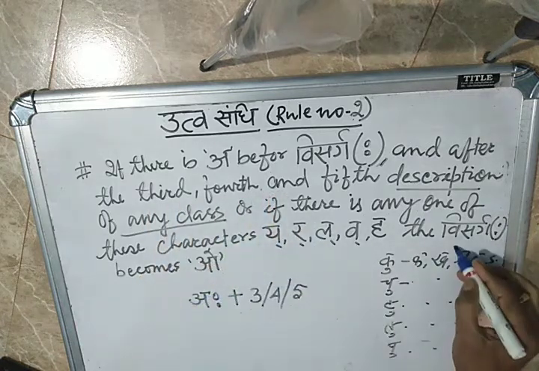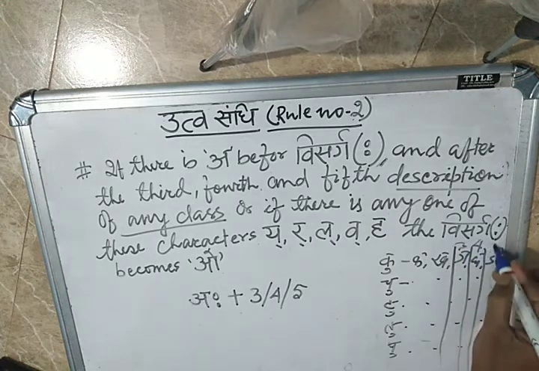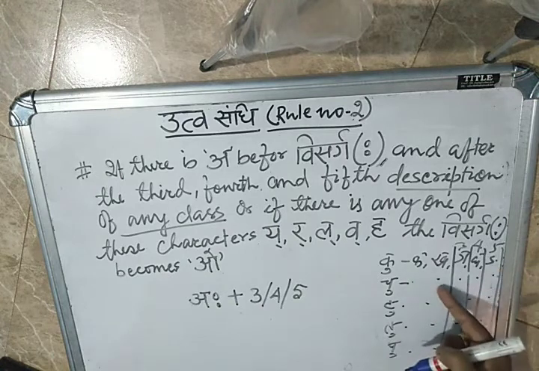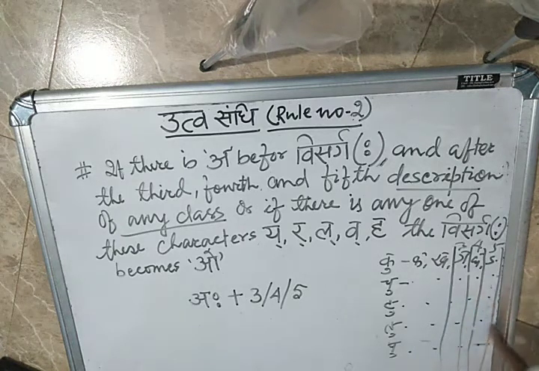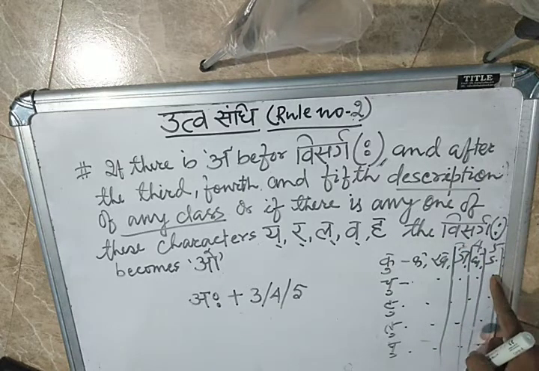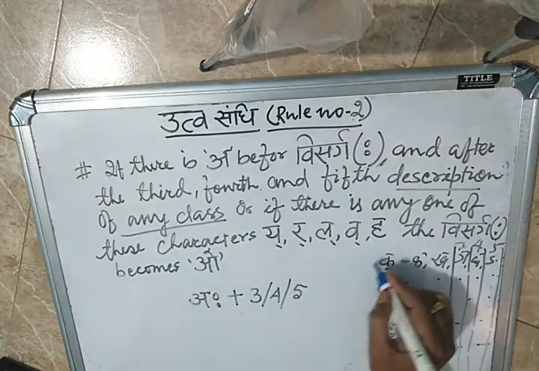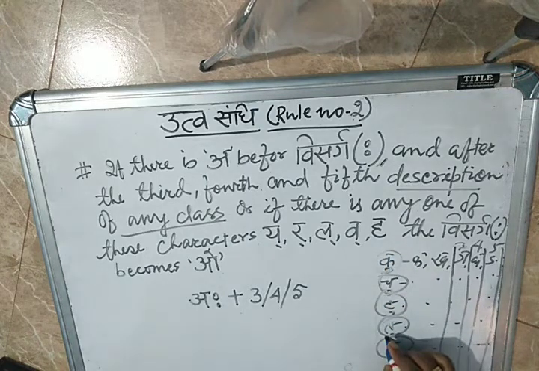This is called third, fourth, and fifth. Means ga, gha, nga. Then ja, jha, nya. Da, dha, murdhanya. Da, dha, dantya. Then ba, bha, ma. Only this line: third, fourth, and fifth. And these are called the classes: ku class, chu class, tu class, tu class. These are the classes.